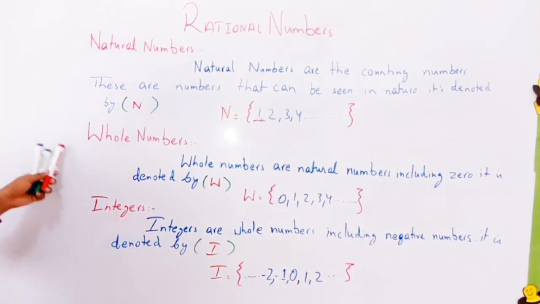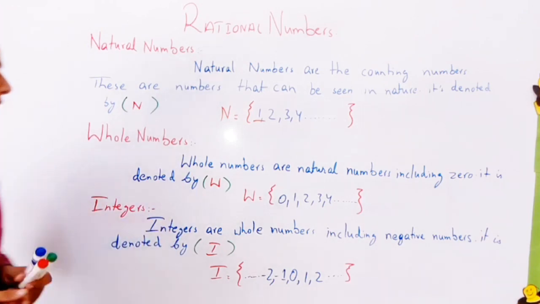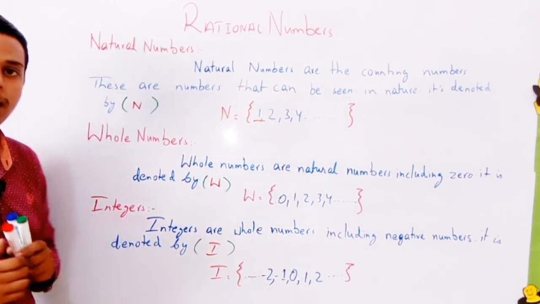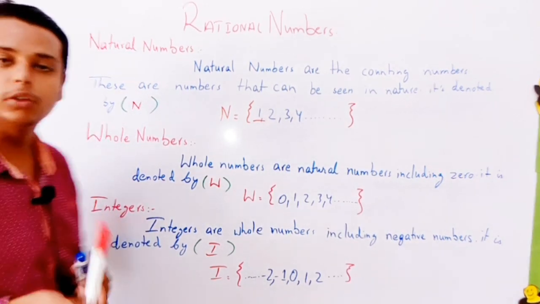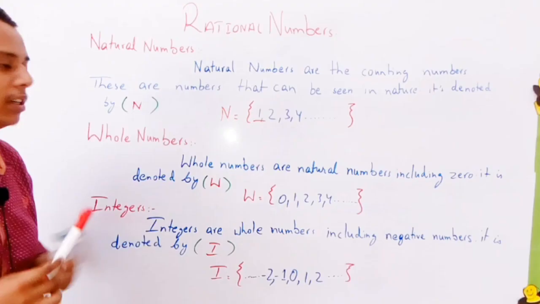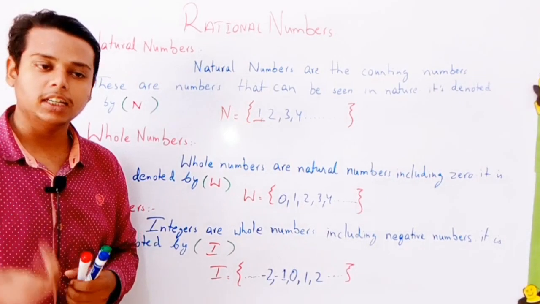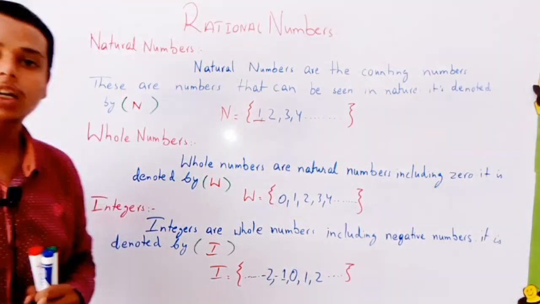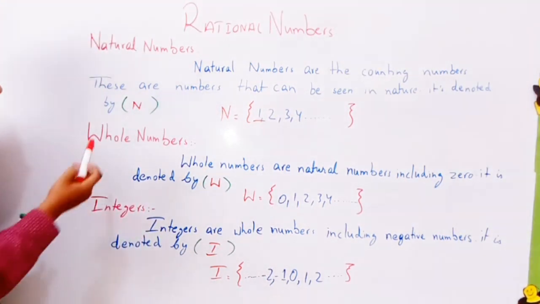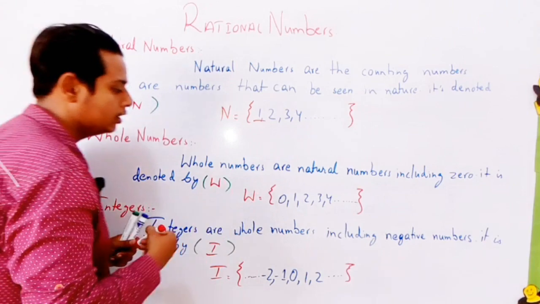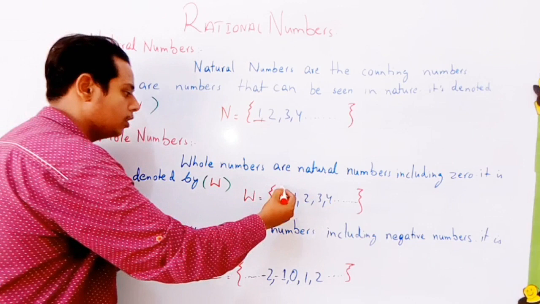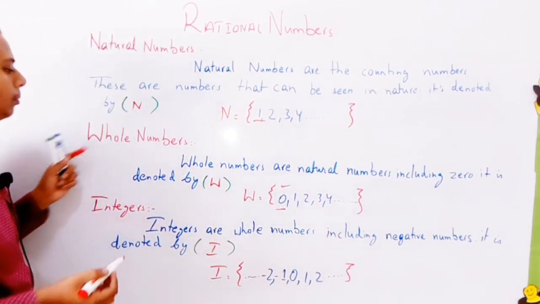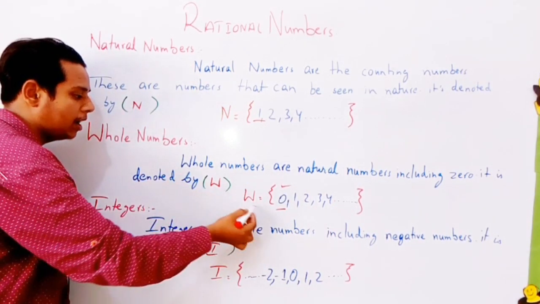Okay, come to the second one, whole numbers. Whole numbers are natural numbers including 0. It is denoted by W. Whole numbers are also natural numbers, but in this 0 is also included. In the simple natural numbers 0 was not included. जब हम natural numbers की बात करते हैं तो 0 को हम include नहीं कर रहे होते हैं. But when we are talking about whole numbers, we are including 0 as well. And the smallest whole number is 0. The set of whole numbers is denoted by W.